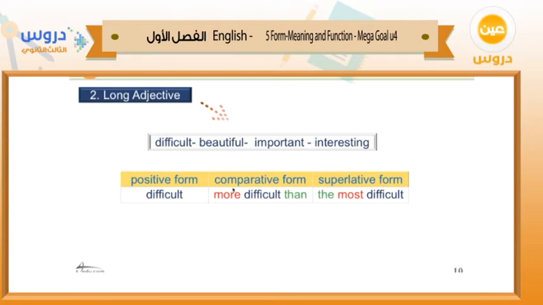Difficult, the comparative form, more difficult than, for the superlative form, the most difficult. What about beautiful here? Beautiful, we can say more beautiful than. For the superlative, the most beautiful, okay? Important, more important than, the most important. Interesting, more interesting than, the most interesting. So here we have to add more before the adjective, and then than after the adjective, and for the superlative we add the most, and then followed by the adjective.